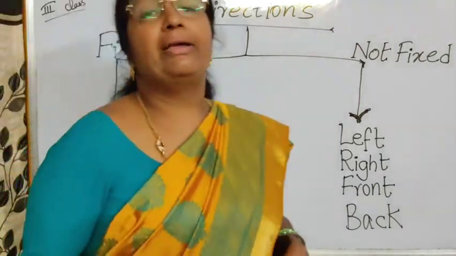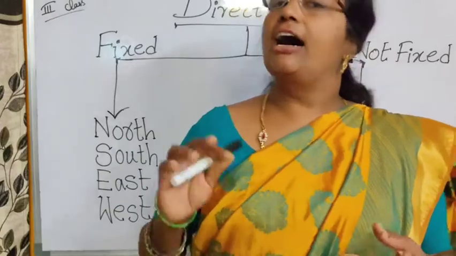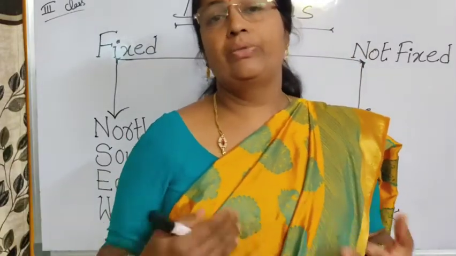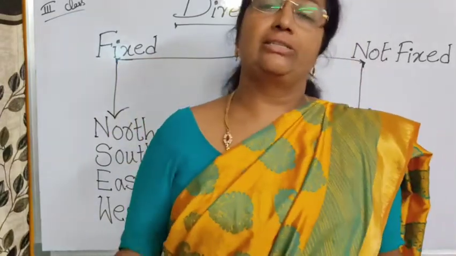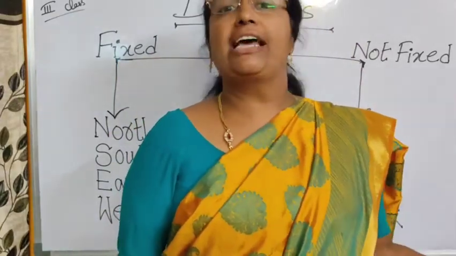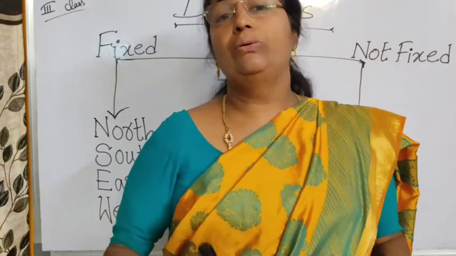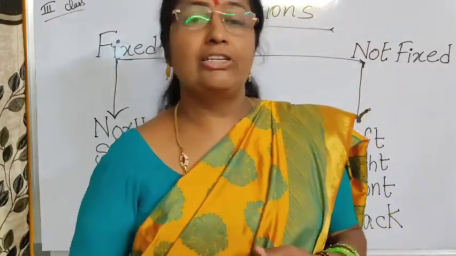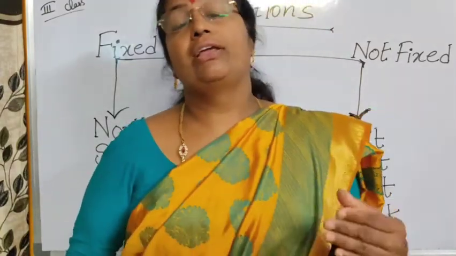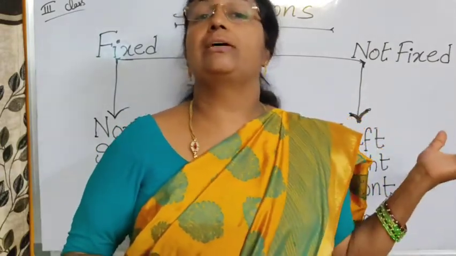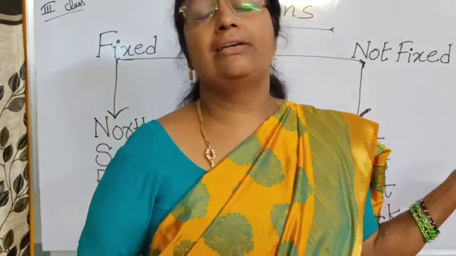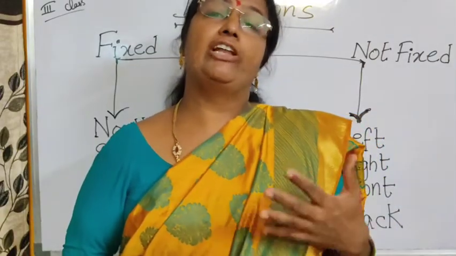Now students, tell me which directions are always right to use. Okay, when can you use the fixed directions? Which directions are better to use in saying the address to someone? When you are giving address to someone, when you are explaining the address of someone's house or a place, which directions will you use?